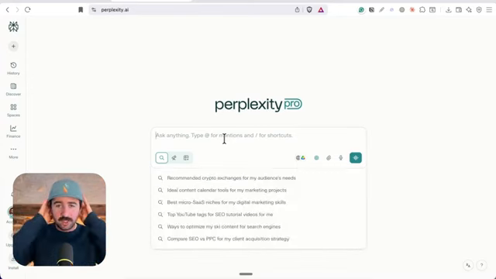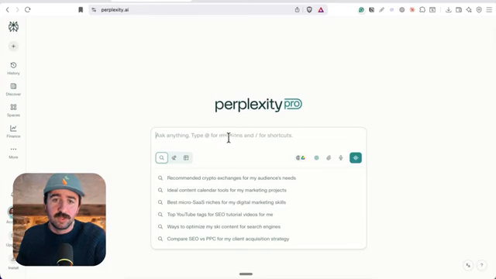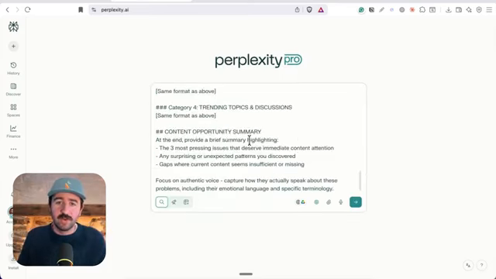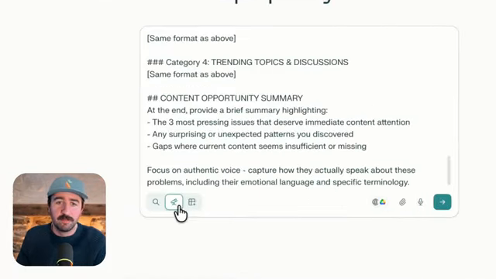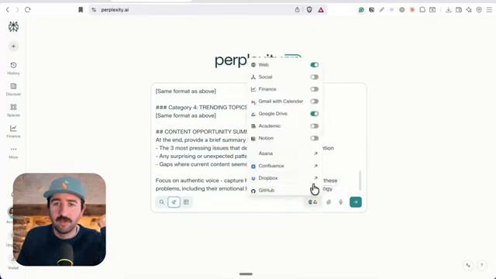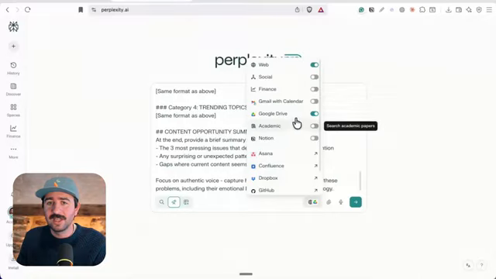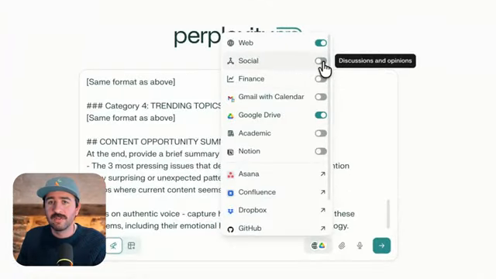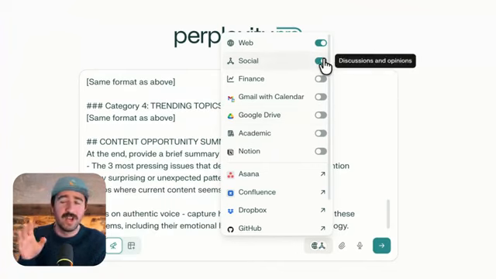Now, you could use ChatGPT or Claude or something like that for this, but Perplexity is the beast when it comes to research using an AI tool. So it's my highly recommended one, and I'll show you why in a second. Firstly, we want to make sure we're turning on deep research mode in the middle bottom here, because that's going to give us the most power to create this report. Then I want to show you this. This is the key setting here, because in Perplexity, we can have social search. And this is an absolute gold setting, because this is going to mean we can access social media sites, mainly Reddit, and trawl through hundreds of Reddit forums and threads.